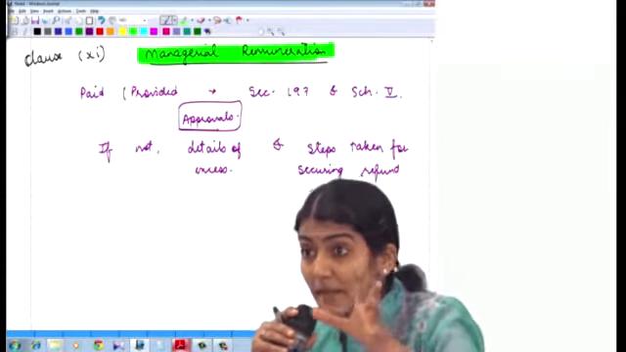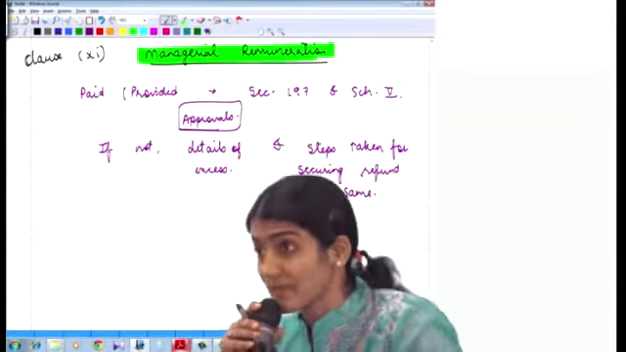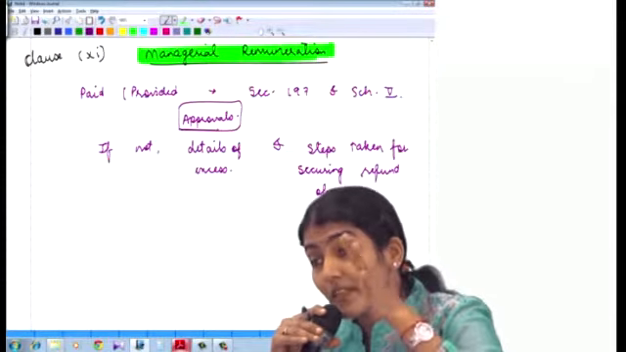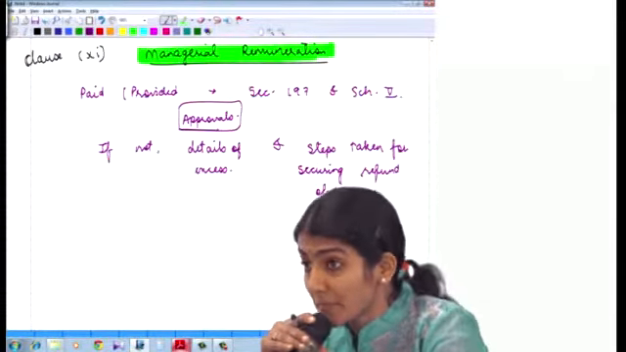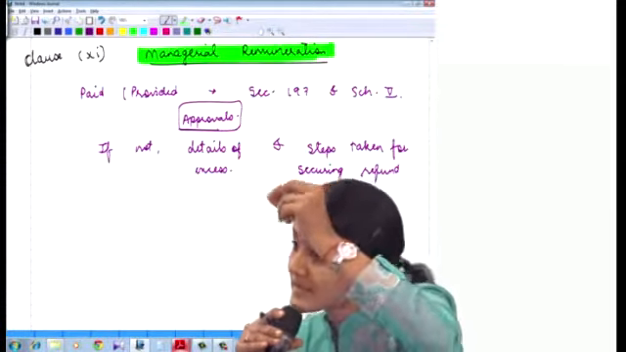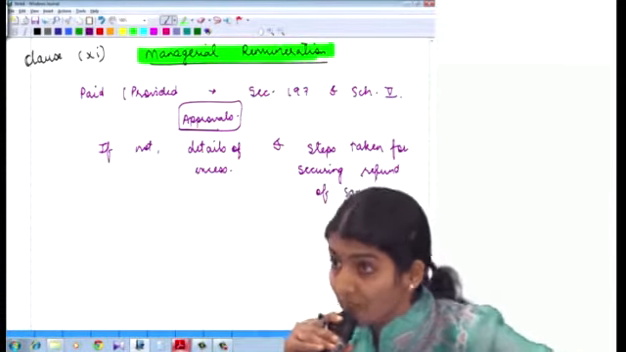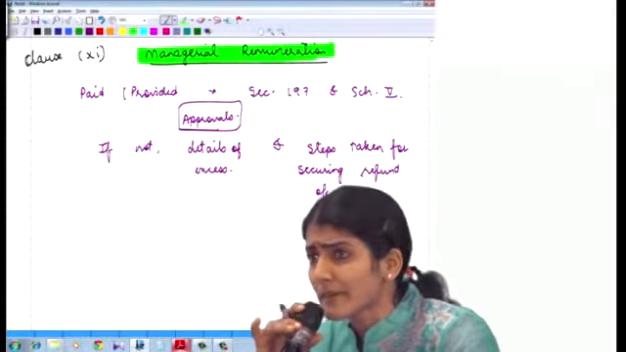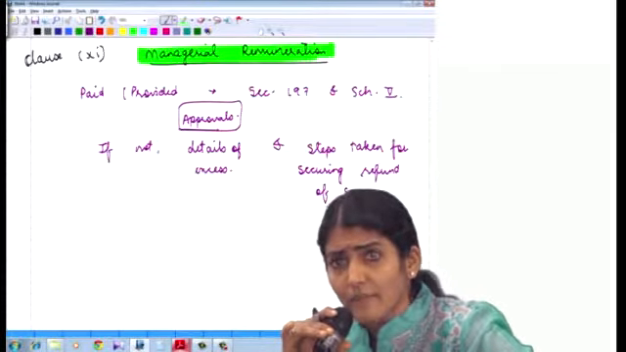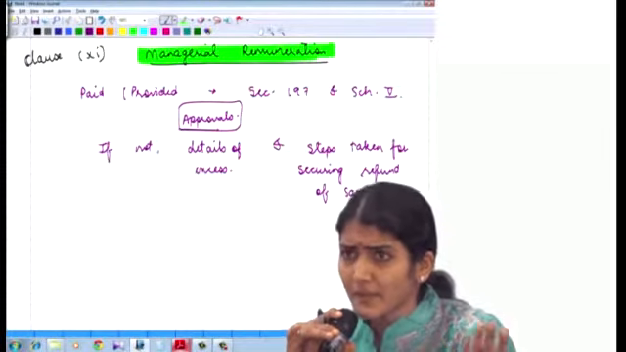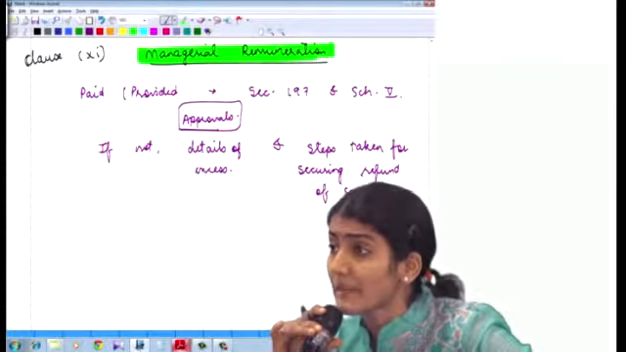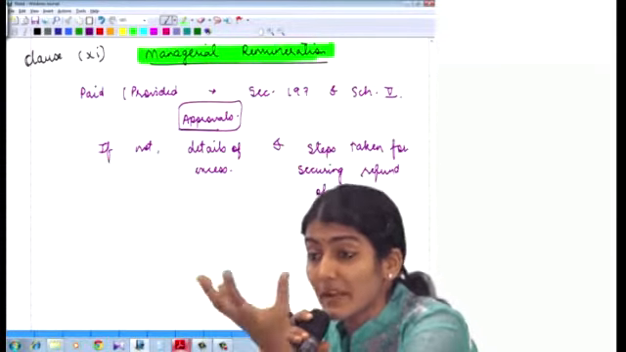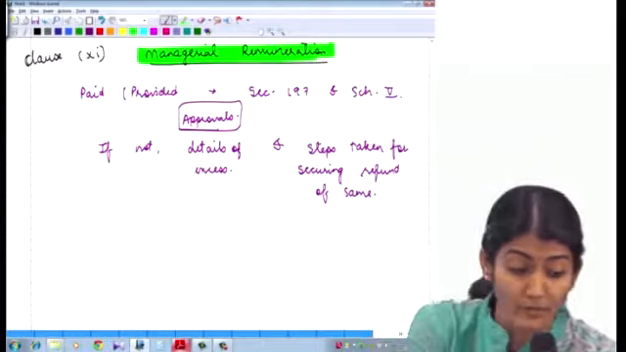So one, whether it has been paid or provided for in accordance with the requisite approvals mandated under section 197 read with schedule 5. And then after that, if excess has been paid, then the details and also the steps taken for securing refund of the same. So as per the Companies Act, how much managerial remuneration? 11% of net profits. So say the company has paid 13% of net profits. So 2% has been paid excess. So again it says steps taken for securing refund of the same.